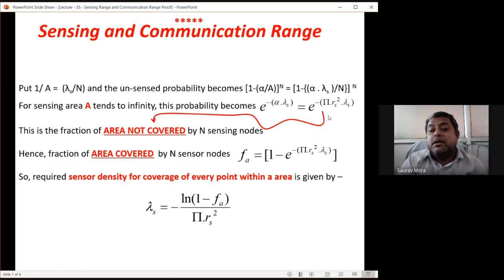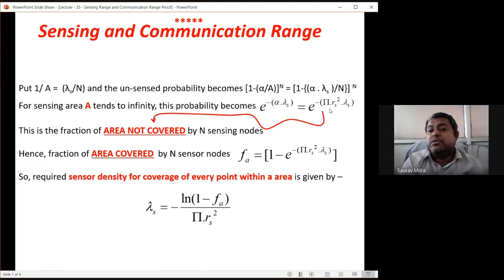Okay, e raised to minus pi r square into lambda s. Lambda is equal to N by A. So N is the number of sensor nodes deployed. So less is the number of sensor nodes deployed. Let's say lambda s is equal to N by A, and N is equal to 0. You are not deploying any sensor nodes within the area. So if this is 0, e raised to 0 is equal to 1. So for sensing range A tends to infinity, this probability becomes this. So when there is no sensor deployed, this becomes 1.